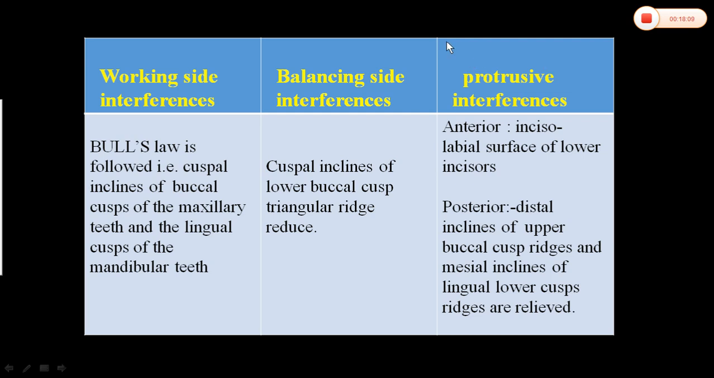So selective grinding, depending on where the interferences are, we have to do the adjustments. If it is on the working side, we have to follow Bull's law. If it is on the balancing or non-working side, only the inclines of the functional cusp have to be modified. If it is in protrusive, the upper lingual slopes or lower labial incisal edges of the teeth have to be modified. Or distally, during protrusion, if there is interference, we have to alter the distal inclines of upper teeth or the mesial inclines of lower cusps to provide balanced occlusion.